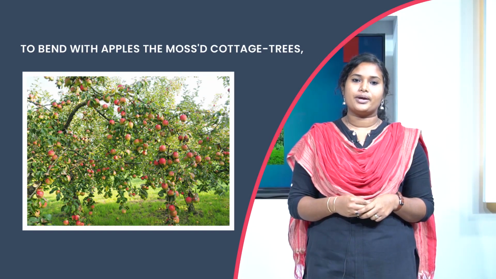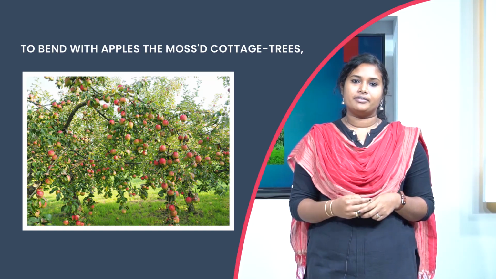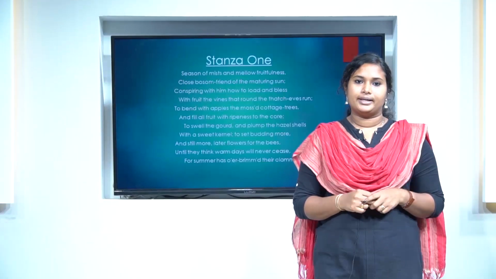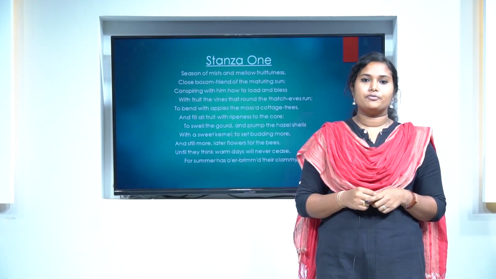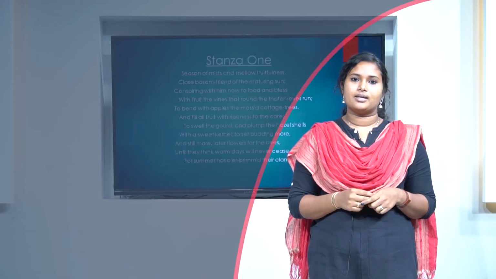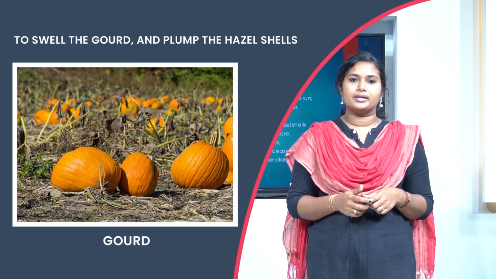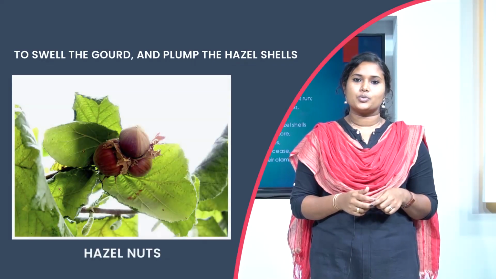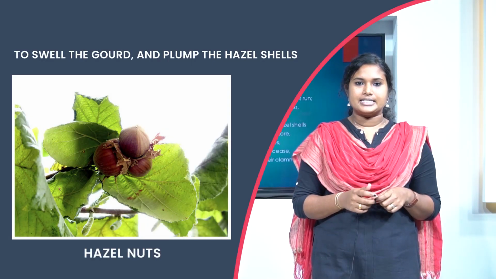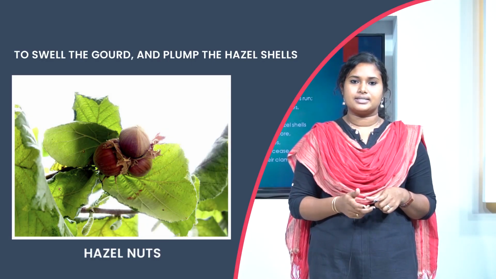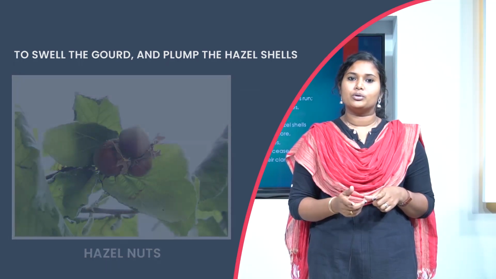The apple trees growing in the cottage gardens are covered with moss and weighed down with fruit. Here, the poet says that all fruits are filled with sweetness. The gourd grows bigger and bigger. The hazelnuts are filled with a sweet kernel. Here, hazel is a plant that produces nuts that add delicious flavor to coffee.